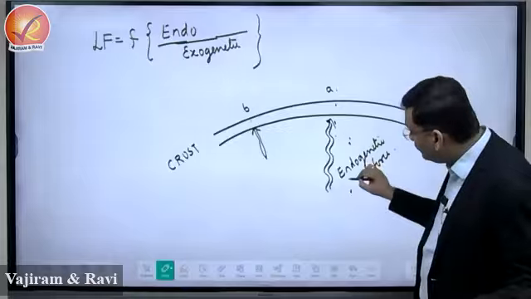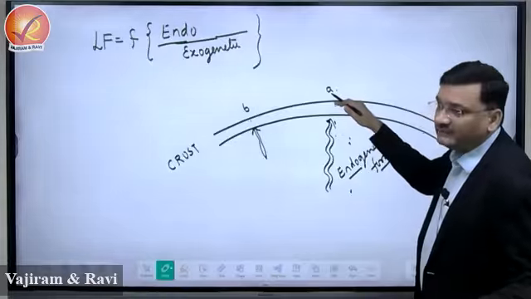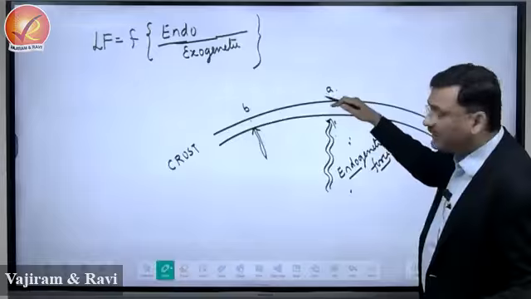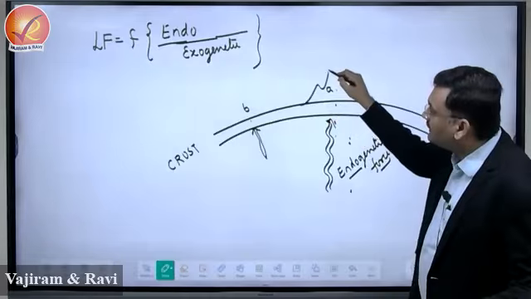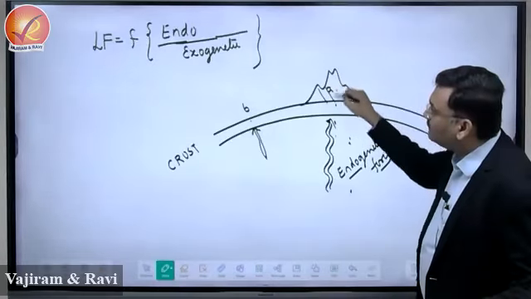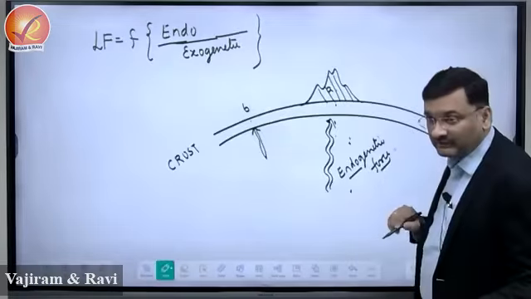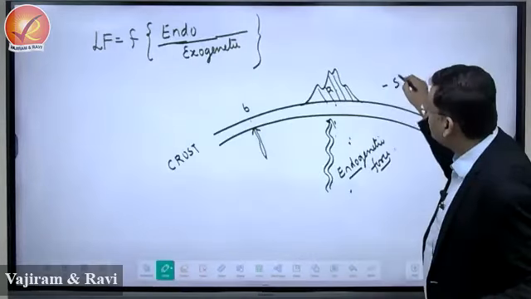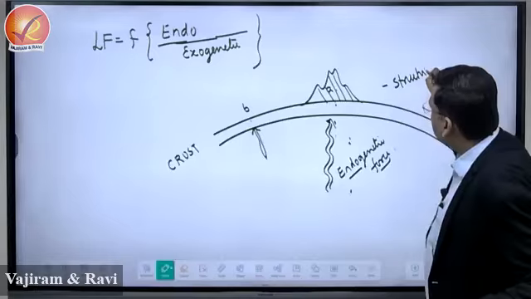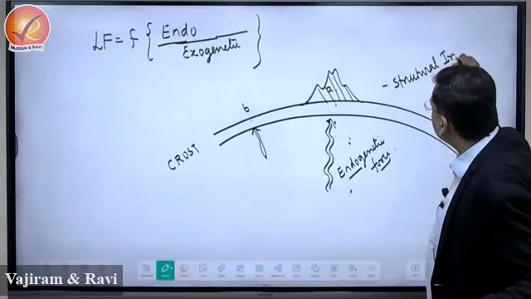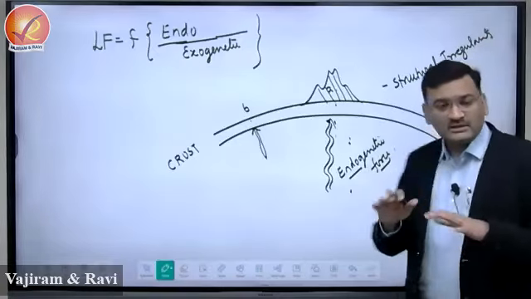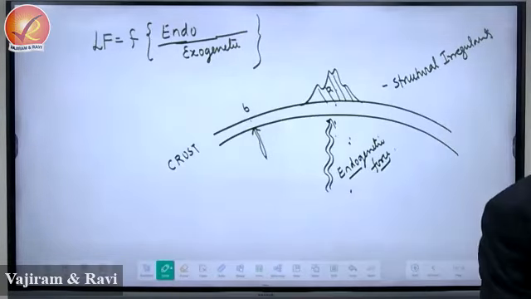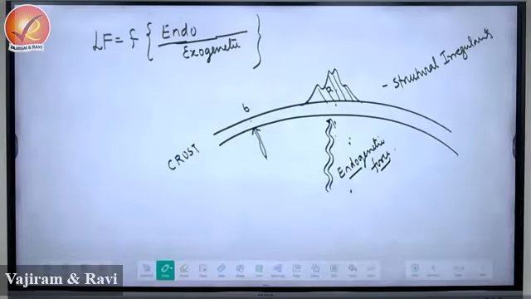Now what is the role of endogenetic force? When endogenetic force is impacting the crust, what is happening to the crust? The part of the crust will get modified. This is going to create a structural irregularity. Means what? Some change is there, some modification is brought by the operation of endogenetic.